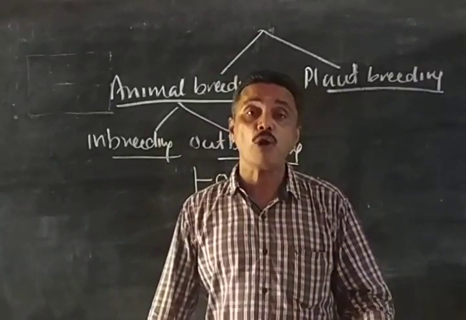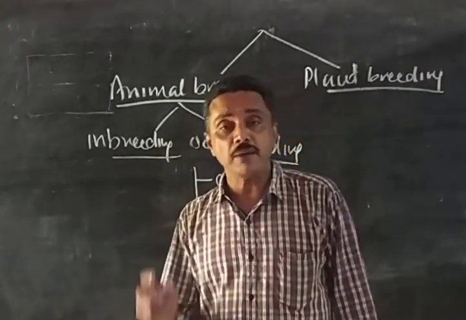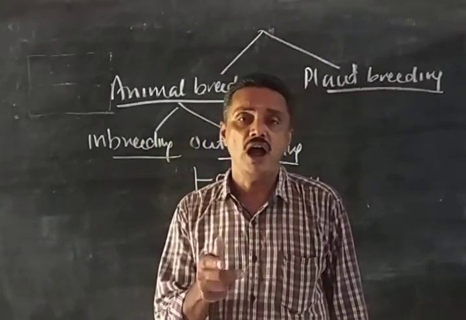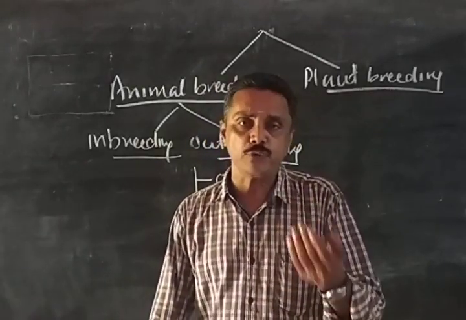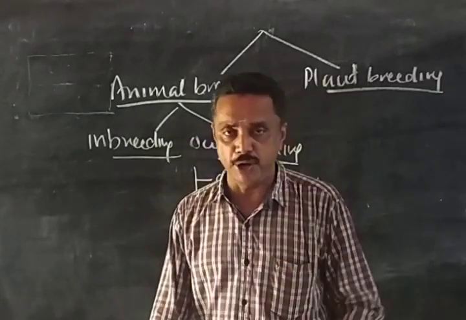That is called superovulation. Numerous ova are produced and artificial insemination is done. The ova fertilize into numerous zygotes, which begin to divide and develop into embryos.